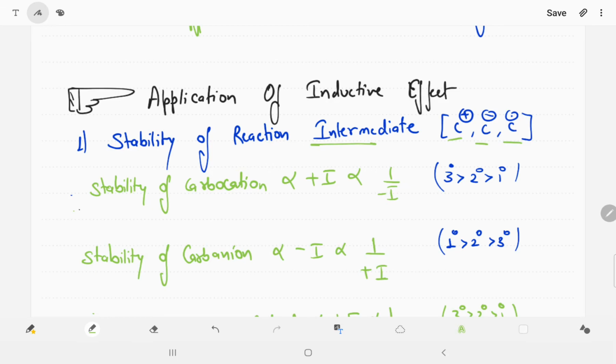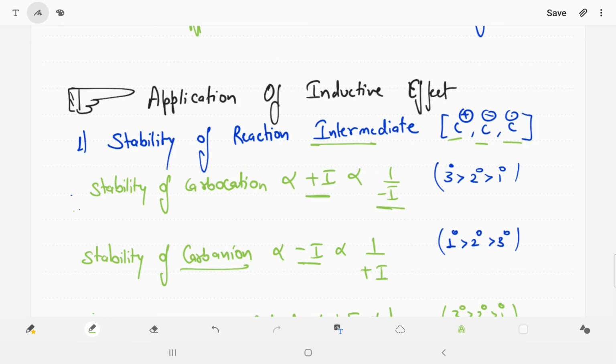So in this, we can say directly, stability of carbocation is directly proportional to the plus I effect and inversely proportional to the minus I effect. And carbanion stability is directly proportional to the minus I effect, means whenever a minus I group is there, carbanion stability increases, but whenever a plus I group is there, carbanion stability decreases. It is vice versa with carbocation and carbanion.